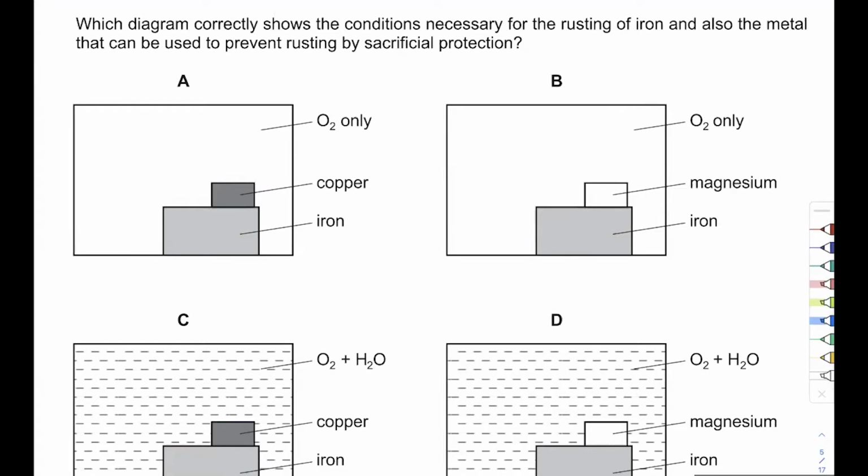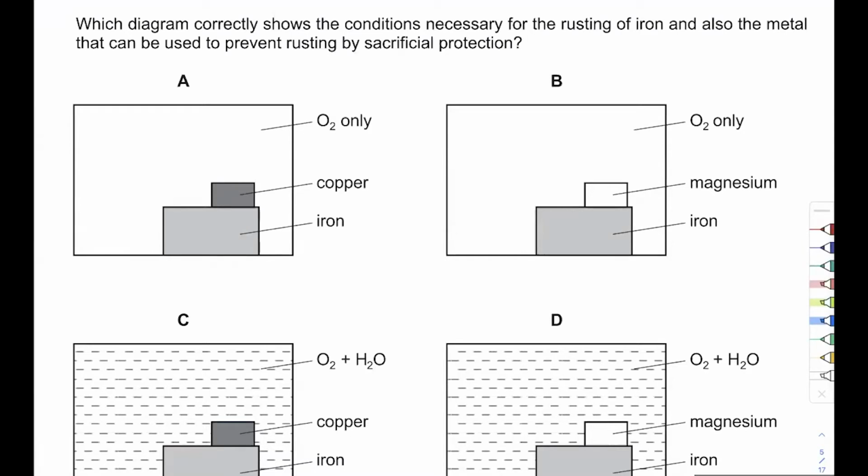It basically gives a more reactive metal which is used to protect a less reactive metal. Very good. So a more reactive metal is used to protect the less reactive metal. That's absolutely right. Anzila, what did you want to say? The same thing, that it leaves itself to protect the other layer.